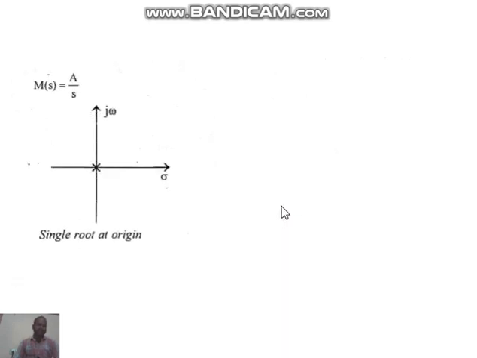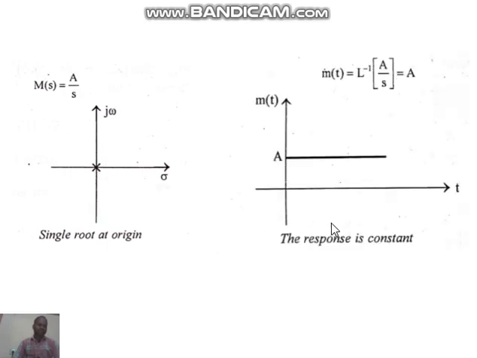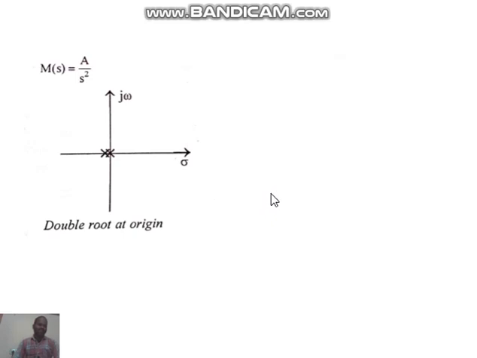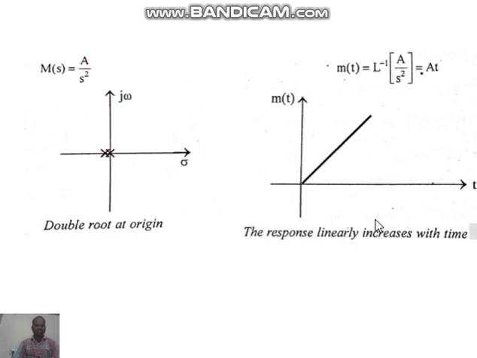So next one is a by s. So a by s is located on S plane like this, and the time domain specification for a by s is equal to a. So a is the constant, so the output waveform is like this. Next one is a by s square. So a by s square is located on S plane like this, and the time domain output waveform is like this. So response is linearly increasing with respect to time. So these are the different S domain pole locations and the time domain output graphs.